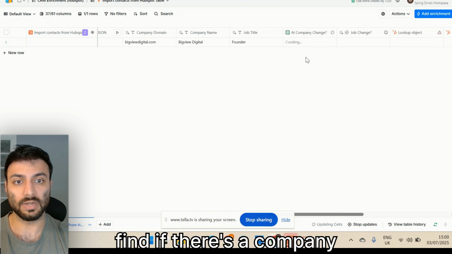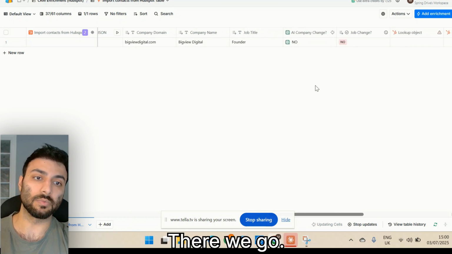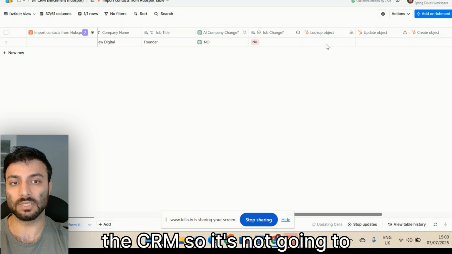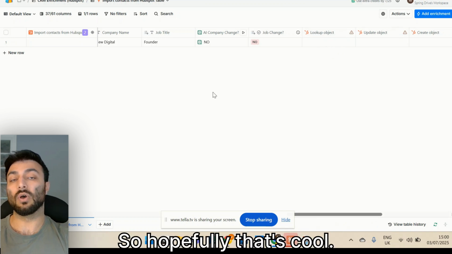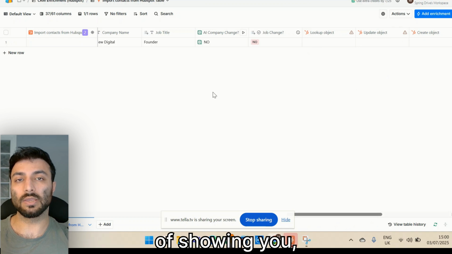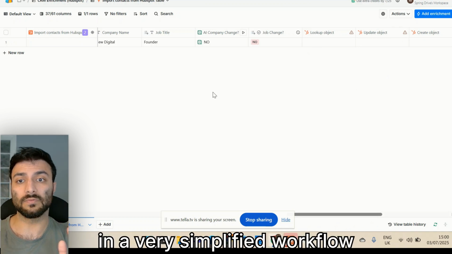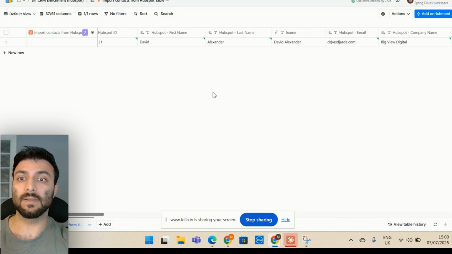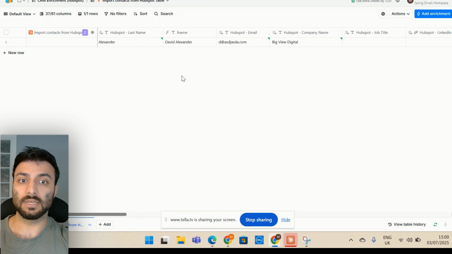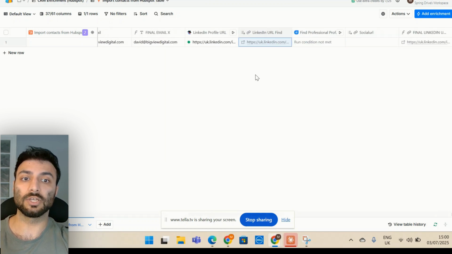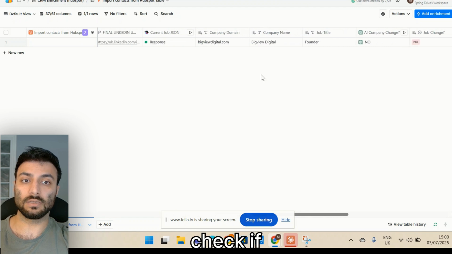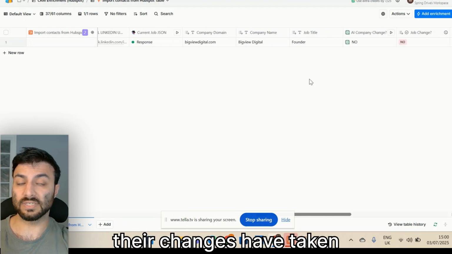And then this is just going to find if there's a company change. So the answer should be no. There we go. And then we haven't connected the CRM, so it's not going to run, but we would then do all this lookup stuff here. So hopefully that's cool. That's a really clean way of showing you, in a very simplified workflow, how you can automatically update your contacts, check what their current contact information is, find the new contact information, enrich it, and check if their changes have taken place.